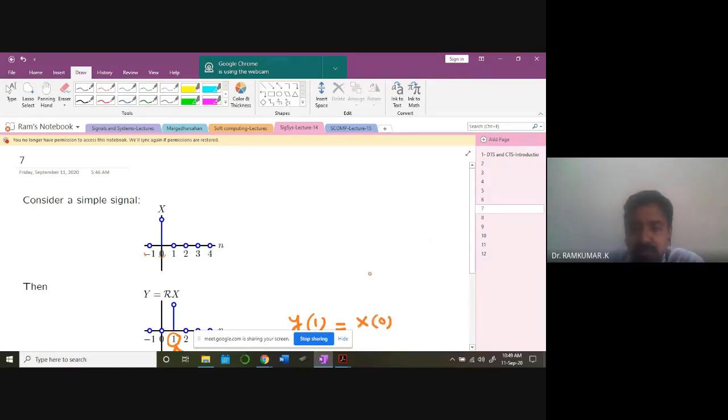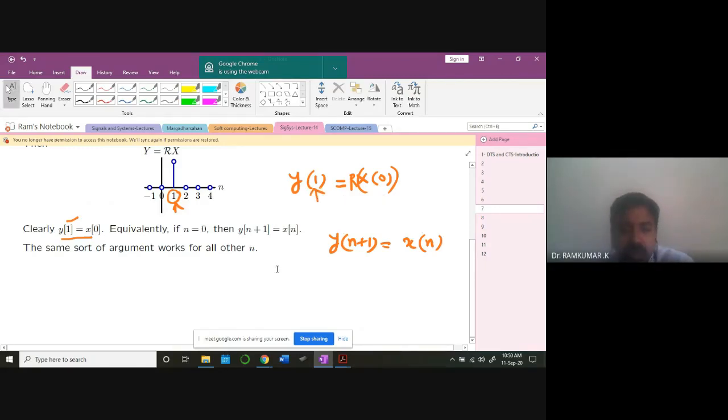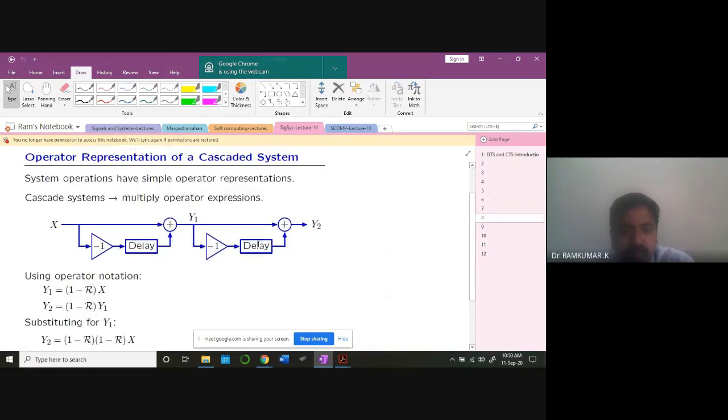But with the right shift. Okay? Right shift of this. So I'm introducing the right shift. So that's what this is. So y of 1 is equal to x of 0. That is what I said: y of n plus 1 is equal to x of n, with the right shift I can represent it. You agree? When n is equal to 0, y of n plus 1 is equal to x of 1. Alright? Now look at the next case.